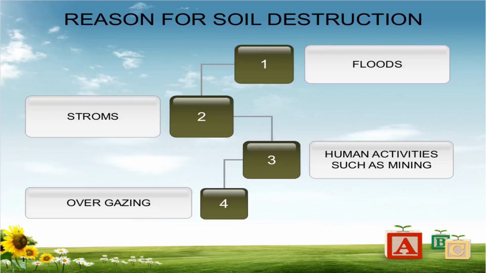Reasons for the soil destruction. There are several reasons for the destruction of soil. So we have to think about why this destruction takes place. The first reason is human activities such as mining. Under natural calamities, flood, storm, and due to the overgrazing of the grasses, soil destruction also takes place.